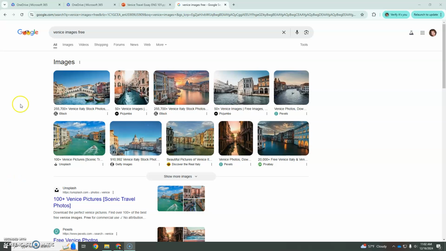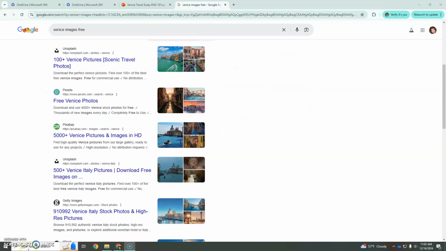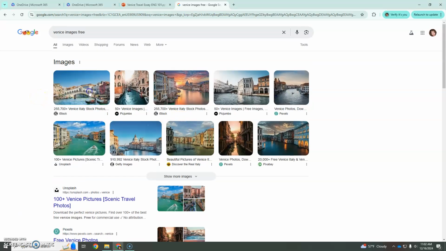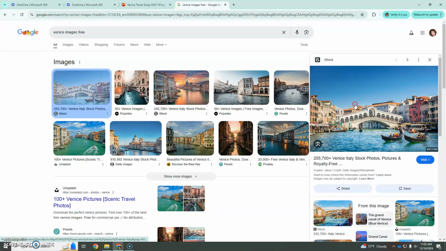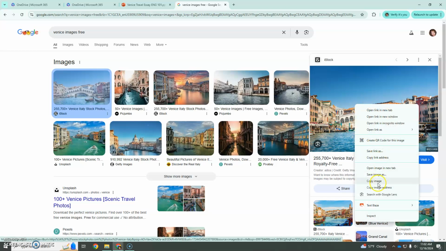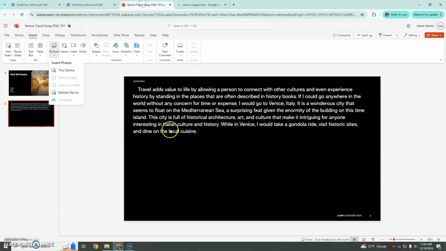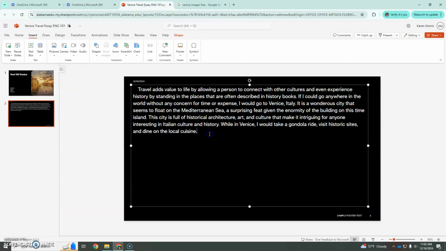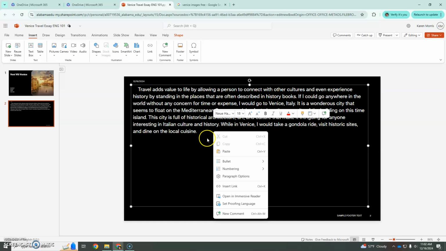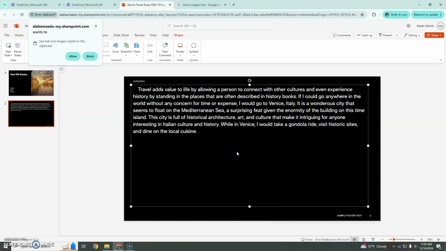Since it wasn't letting me find images, I'm just typing in Venice images free, and so I can find some free, and I can just click on one. You guys know how to do this, I'm sure. I'm going to copy image. I right-clicked to copy that image, and now I'm going to put it in my essay here. Insert pictures, and actually I think I can just right-click and paste. Can I? Allow.